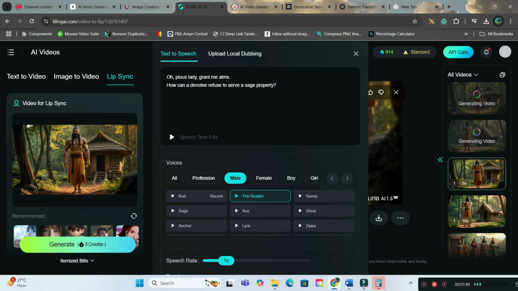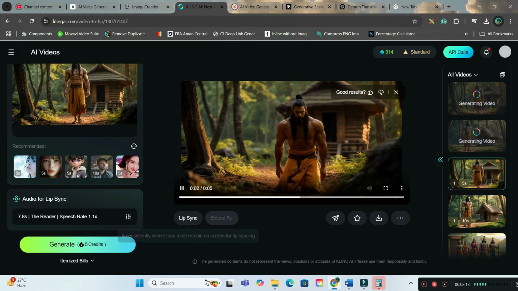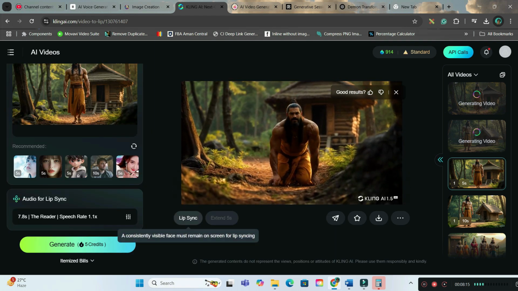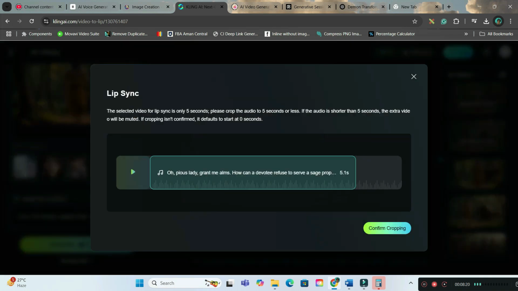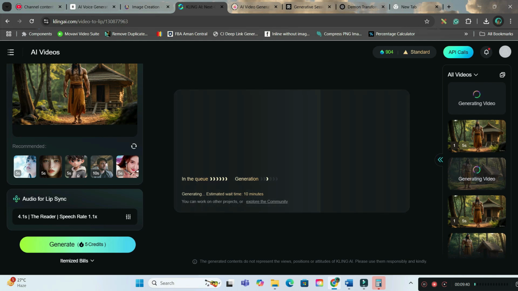Now speech rate at the bottom you can choose 1x is okay, or you can make it 1.1x. Here from this also directly you can do lip sync. Okay, and then you can generate. It will take only 5 credits. So this is how you can create lip sync animation also in here.